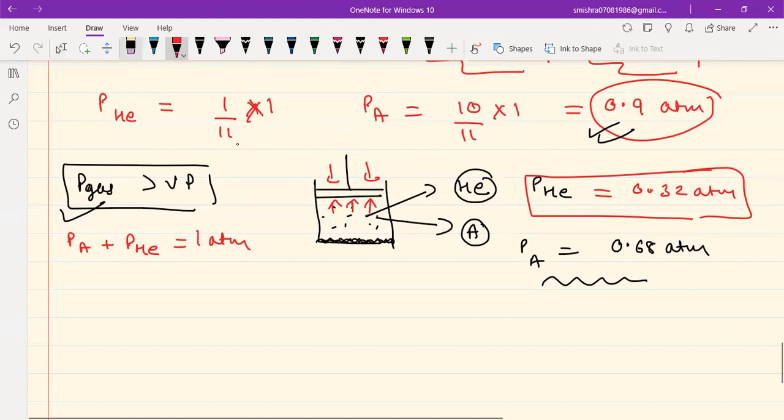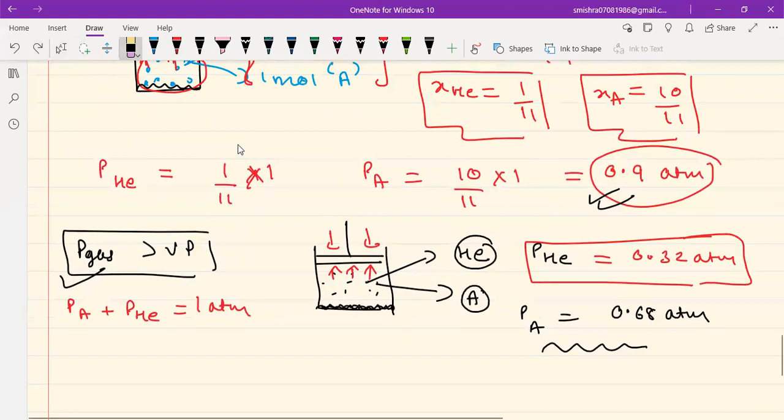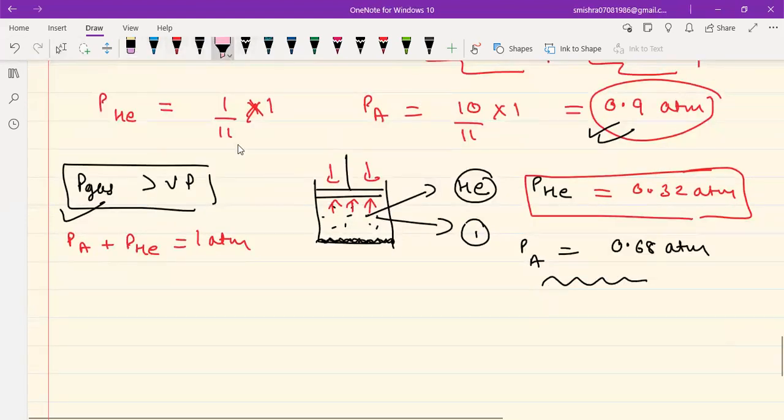All right. So if I were to talk about A, do I know the moles of A in the gas phase? I have to apply PV equal to nRT and calculate the volume. So for PV equal to nRT, n should be the moles of gas. If I have to apply PV equal to nRT on A, do I know the moles of A in gas phase? No, because some amount of A has condensed.